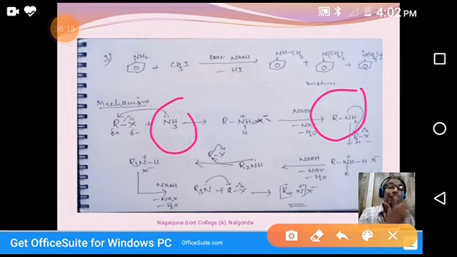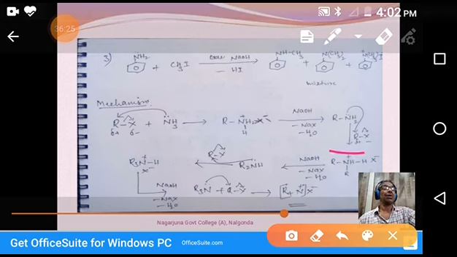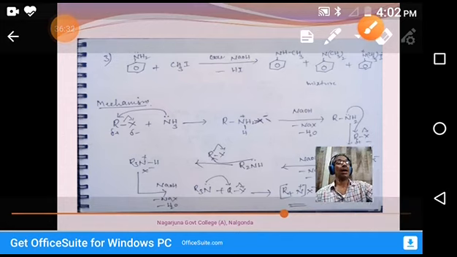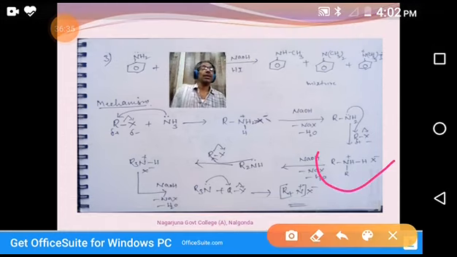That's why it is a stronger nucleophile, because of the plus I effect of R. When it reacts with one more alkyl halide, it gives its electron pair to R, so it forms this type of ion. When reacted with NaOH, losing NaCl and water, you get secondary amines.